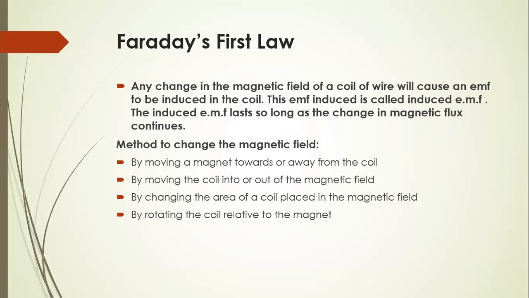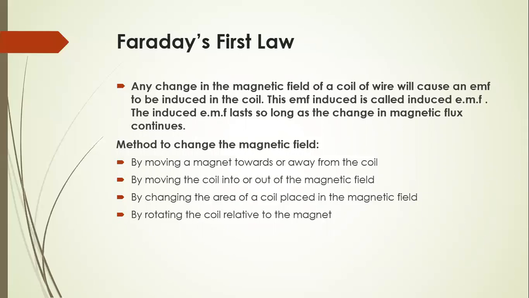Now, there are two laws given by Faraday. The first law states that if there is a change in magnetic flux, then there is an induced EMF, an induced current in the coil. And the second law states how much EMF is produced, that is, the quantity of EMF produced in a circuit. This is given by Faraday's second law.